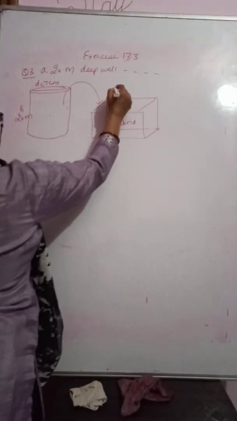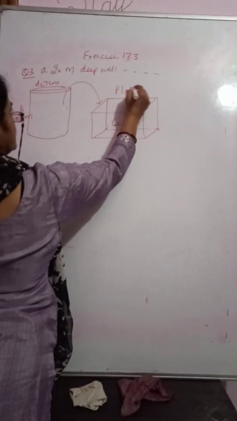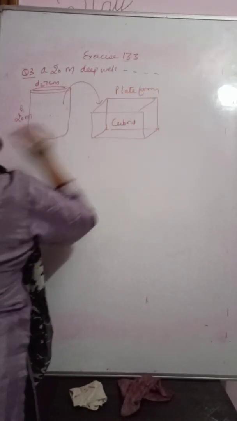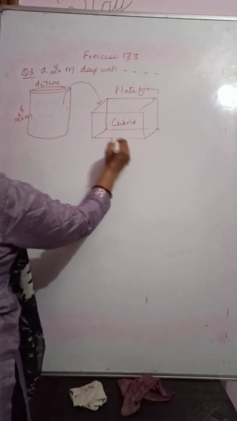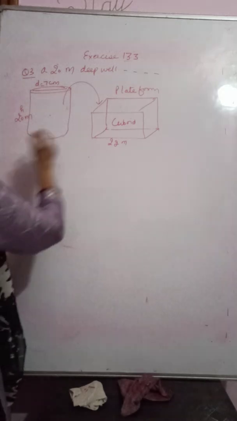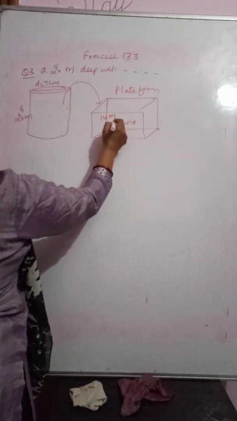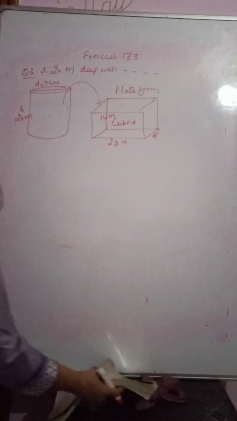Clear? This platform has length 22 meter, breadth 14 meter, and you have to find the height of the embankment.